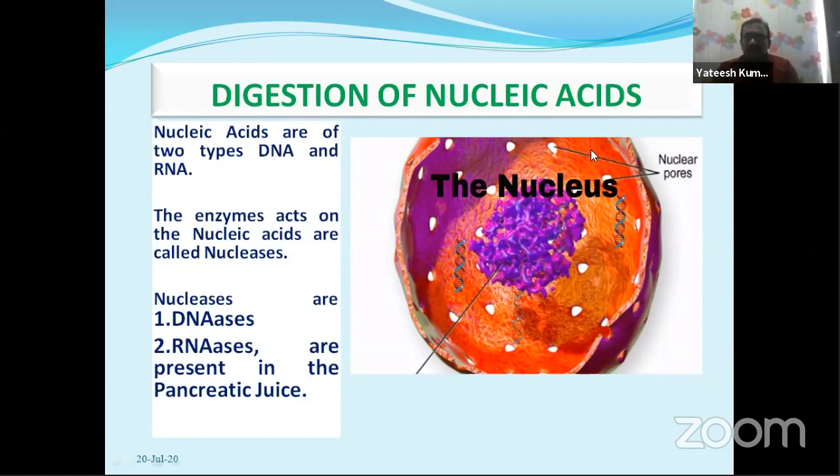What are the nucleic acids? DNA and RNA are called nucleic acids. For the digestion of DNA, there are DNases, and for the digestion of RNA, there are RNases, enzymes that are present.